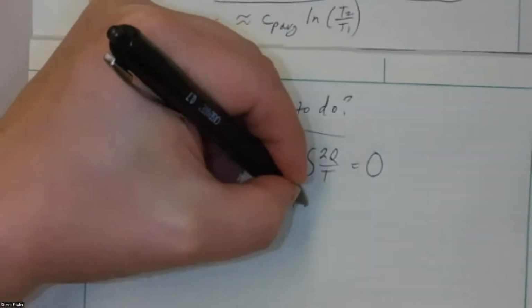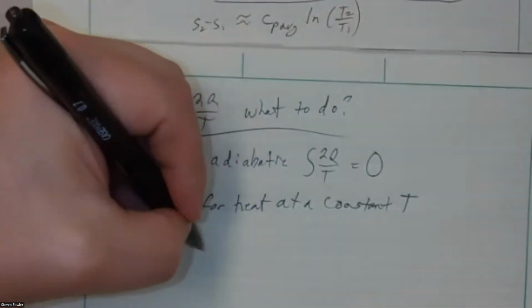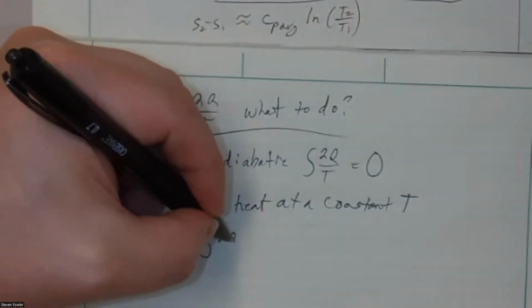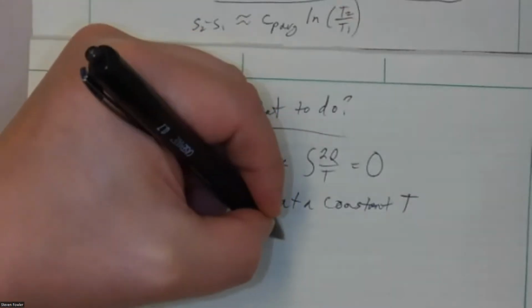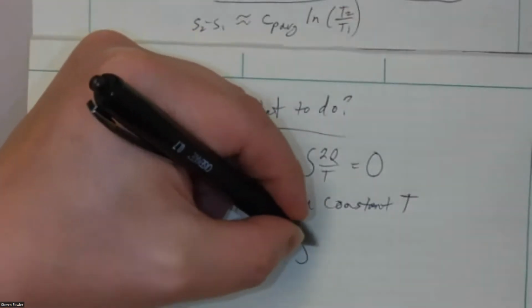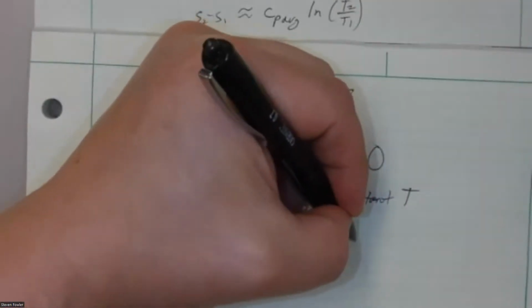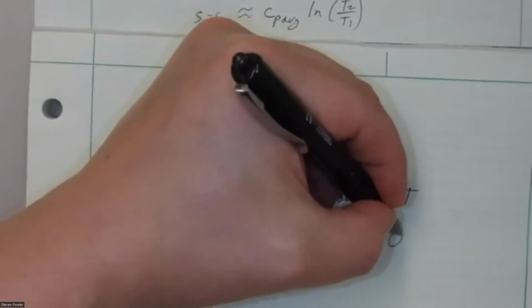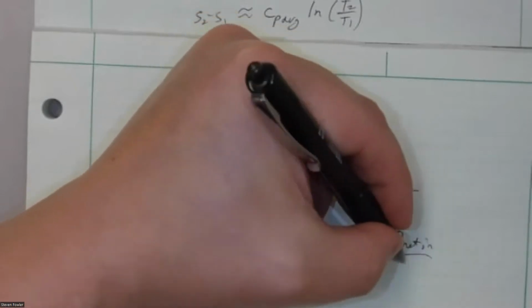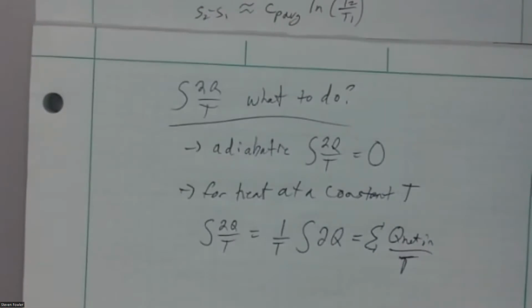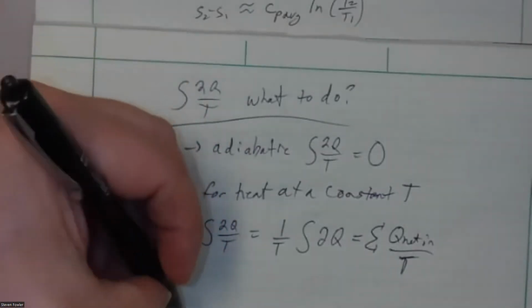The heat at a constant temperature, then this integral dq over T, the temperature comes out of the integral. This now becomes 1 over T integral of dq. And this just becomes essentially the sum of Q net n divided by the temperature at which that heat transfer occurs. And we also said